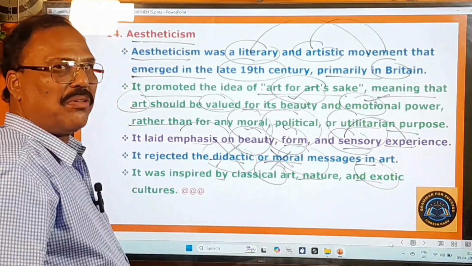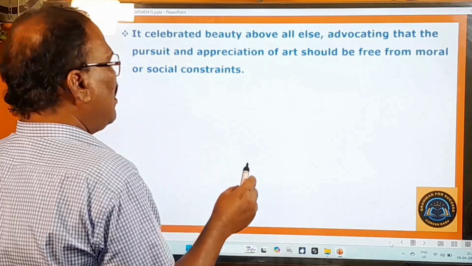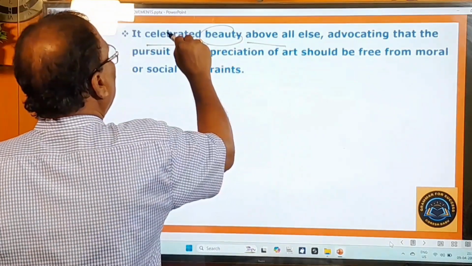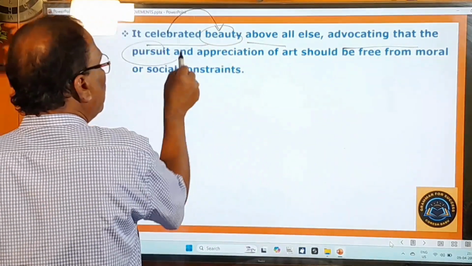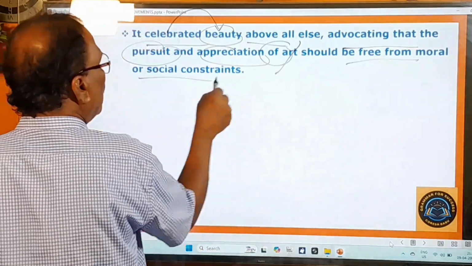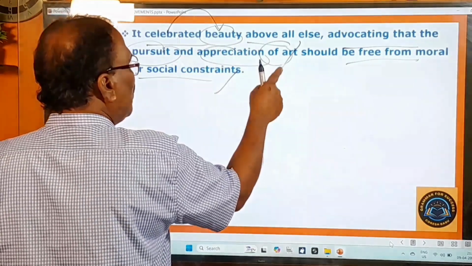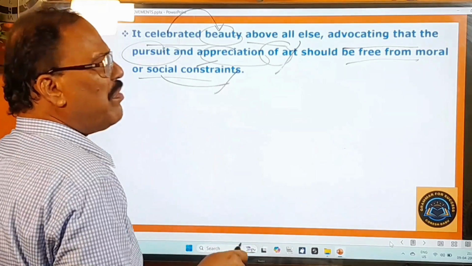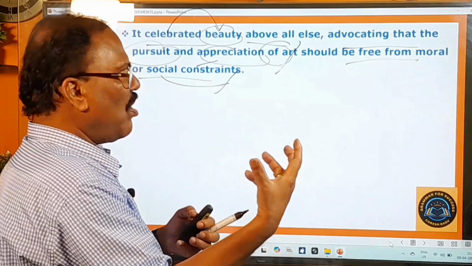Now you move on to learn about other things of this aestheticism. It celebrated beauty above all else, that means it gives top priority to beauty. It advocated that the pursuit and appreciation of art, or beauty, should be free from moral and social constraints. Whoever wants to enjoy beauty should not be prevented by social or moral constraints.